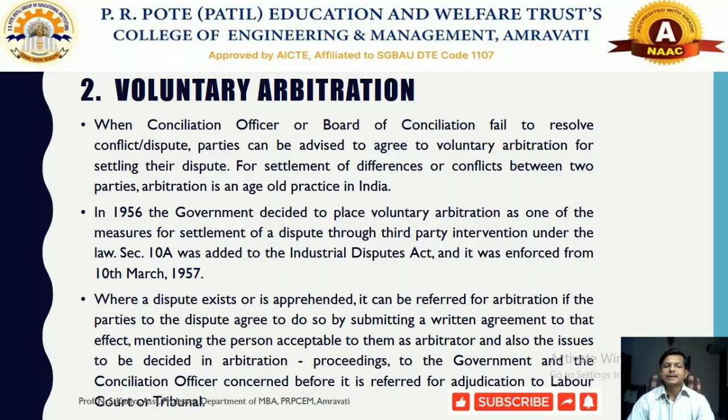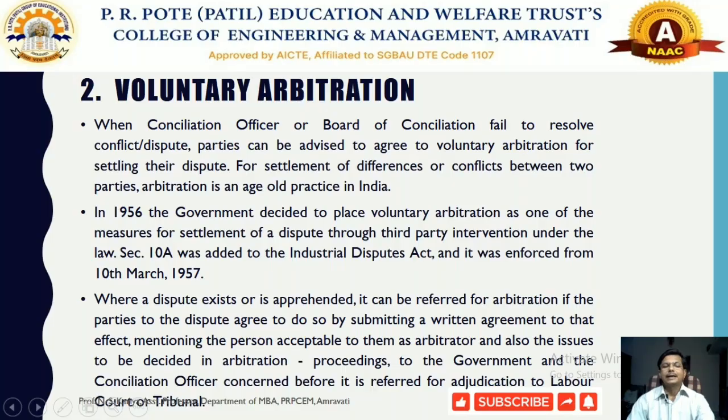Where the dispute exists or is being apprehended, it can be referred for arbitration if the parties to the dispute agree to do so by submitting a written agreement to that effect. So in the process of voluntary arbitration, wherever an industrial dispute has happened, the management and the labor or trade union connected with that industrial premises will come to a third party person not connected with the industry and submit a written agreement.